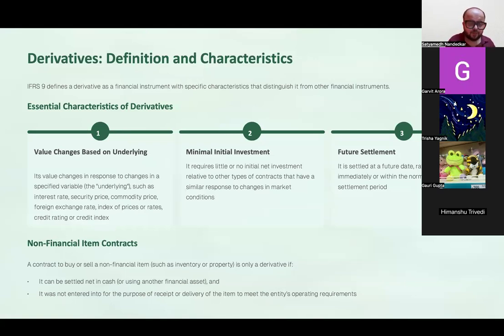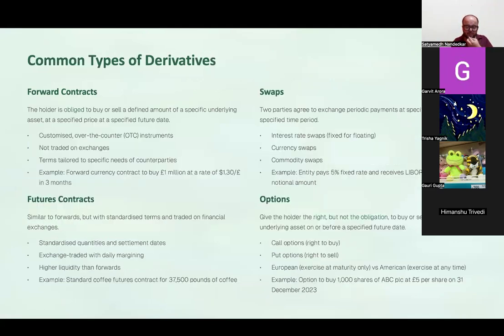Okay. A contract to buy or sell a non-financial item is only a derivative if it can be settled net in cash and it was not entered into for the purpose of receipt or delivery of the item. इस ये जो पार्ट है ना नॉन फाइनेंशियल आइटम कॉन्ट्रैक्ट्स, इस पे एक क्वेश्चन है इन द एग्जाम किट. आई थिंक लास्ट टू लास्ट वीक हमने सॉल्व किया था इफ आई एम नॉट मिस्टेकन.